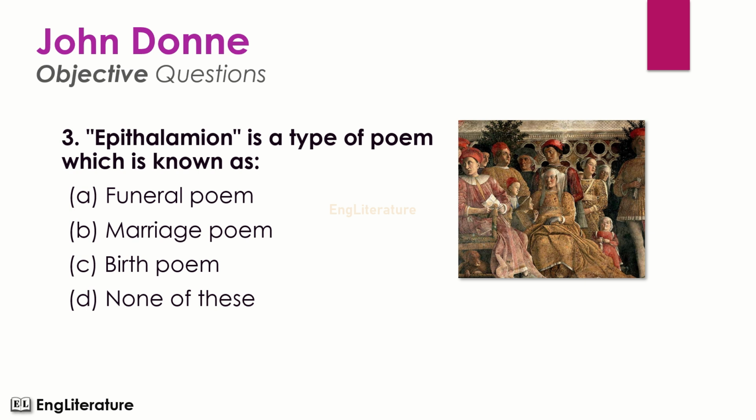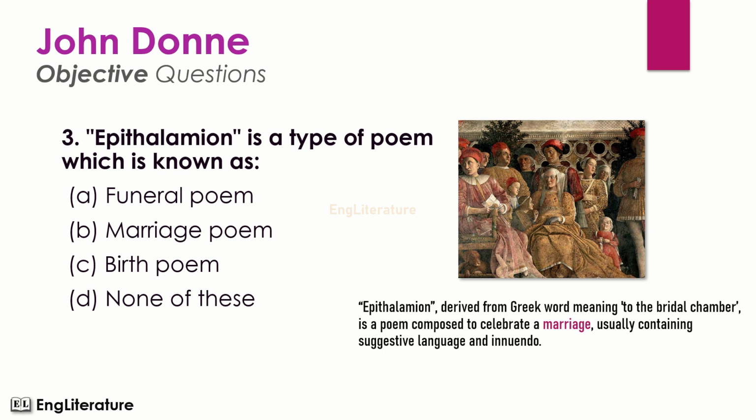Epithalamion is a type of poem which is known as. Friends, epithalamion, derived from a Greek word meaning to the bridal chamber, is a poem composed to celebrate a marriage, usually containing suggestive language and innuendo. Then the right option is number B. Epithalamion is a type of poem which is known as a marriage poem.